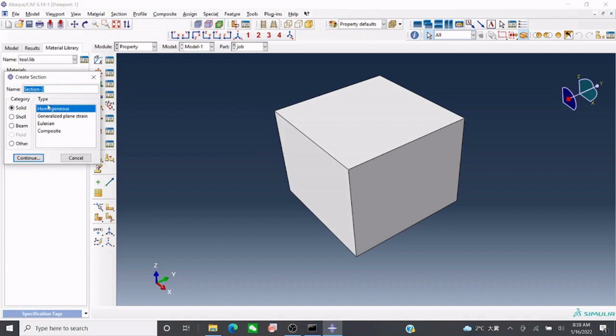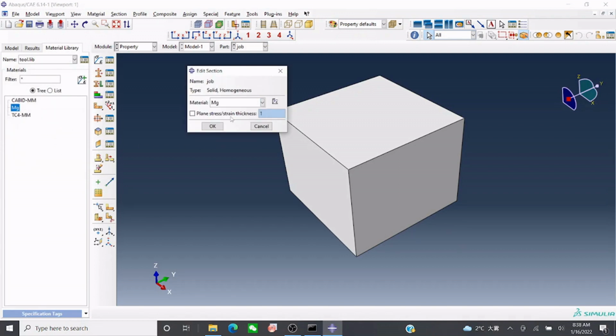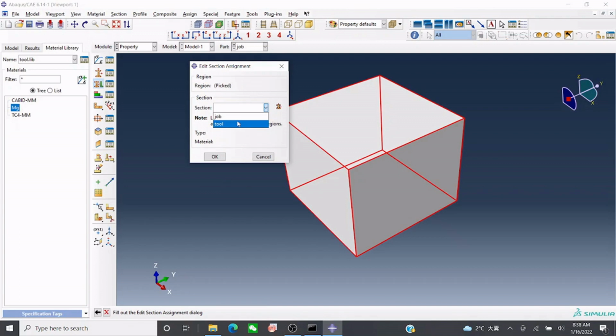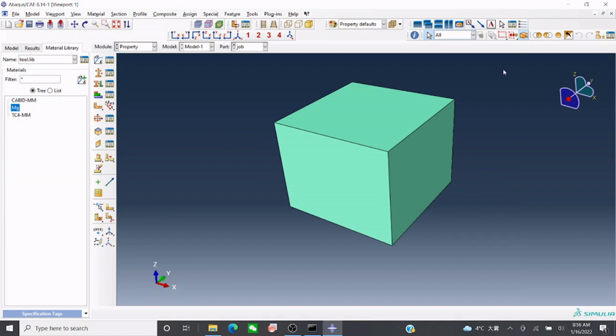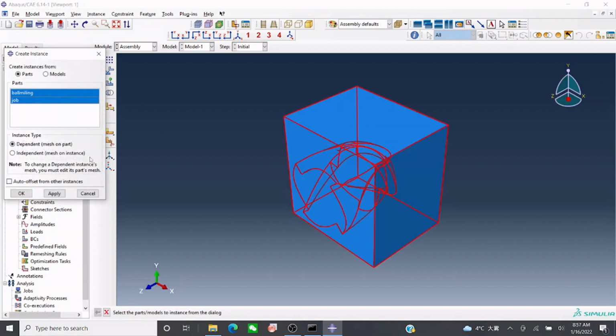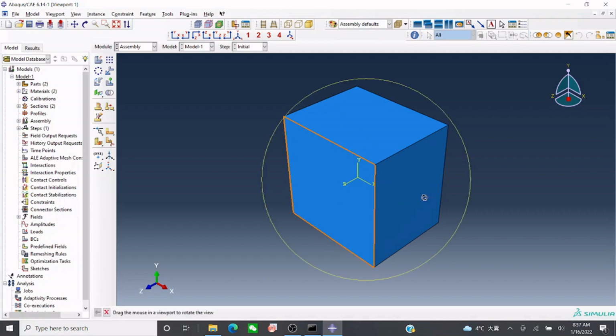Now we will keep this as the job name. So magnesium, I want to assign it, select it, say done. Now just select it, it is job magnesium. Okay, done. Once you apply material property to the workpiece and tool, we go to the assembly section. We go to assembly, select the instance, and now we are done.